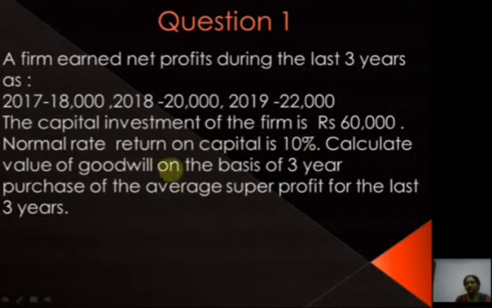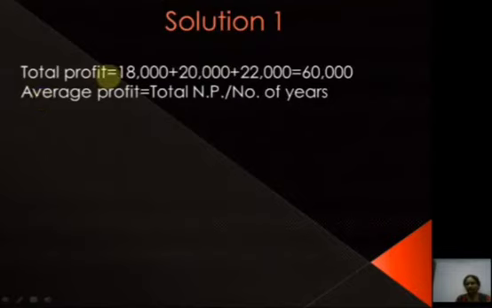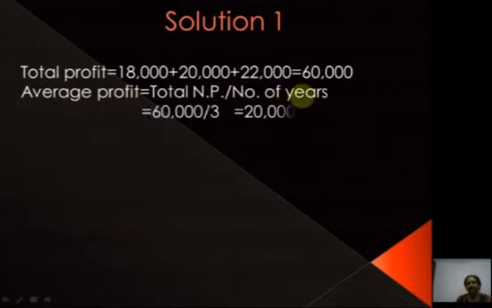Calculate the value of the goodwill on the basis of 3 years purchase of the average super profit for the last 3 years. Now, total profit, that is we have to add the 3 years profit, that is 18,000, 20,000 and 22,000. We will get 60,000. Then average profit is total net profit divided by number of years. 60,000 divided by 3, that is 20,000.